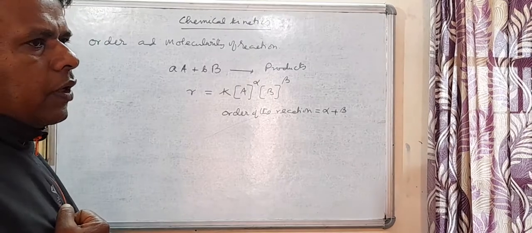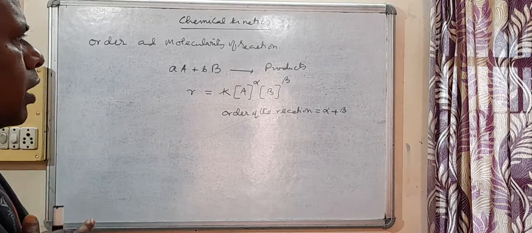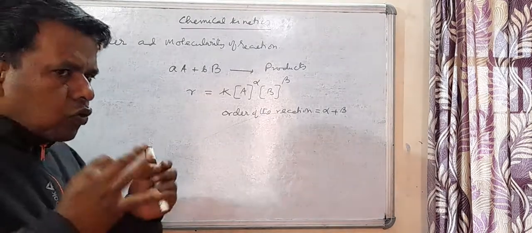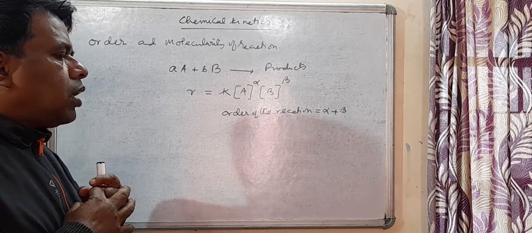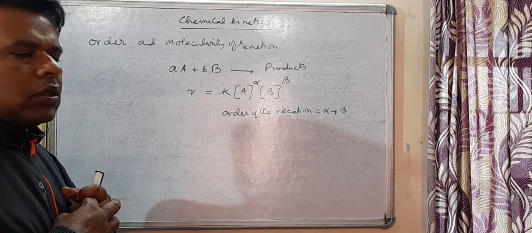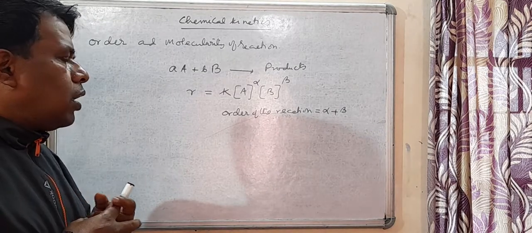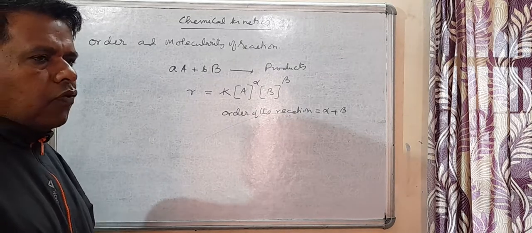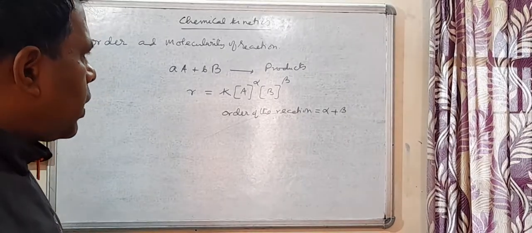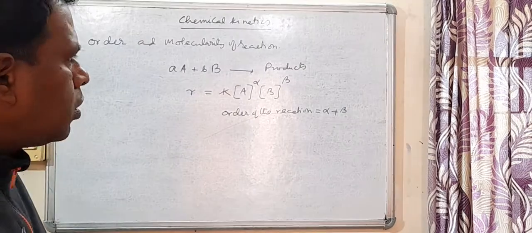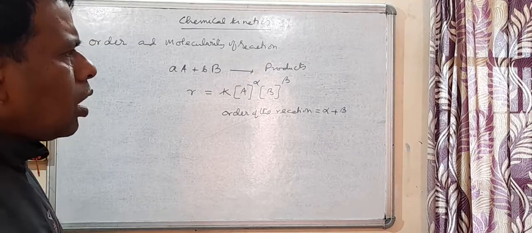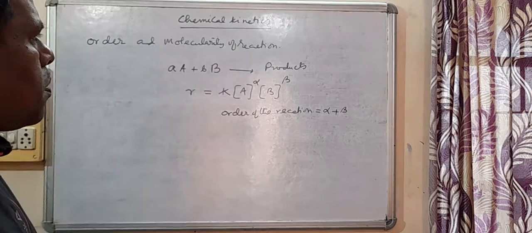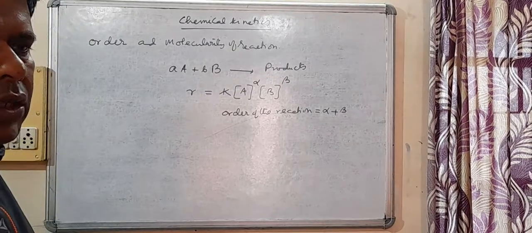If two molecules are colliding simultaneously, then we say that the molecularity is 2, or in another way, it's a bimolecular reaction. If 3 molecules of reactants are simultaneously colliding, then it is a trimolecular reaction. If only one molecule is involved, then it's a unimolecular reaction.